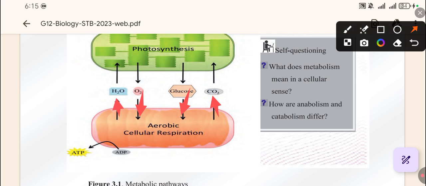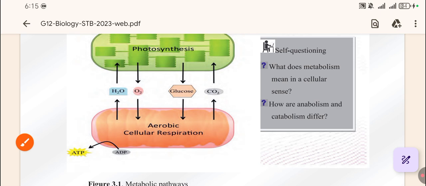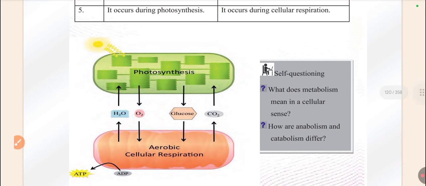Photosynthesis and cellular respiration are what? Reverse processes. So one is a catabolic reaction and another is an anabolic reaction. Which one is anabolic? Photosynthesis. Why? It constructs larger molecules from smaller molecules. Which one is catabolic? Cellular respiration. Why? It breaks down larger molecules into smaller molecules.